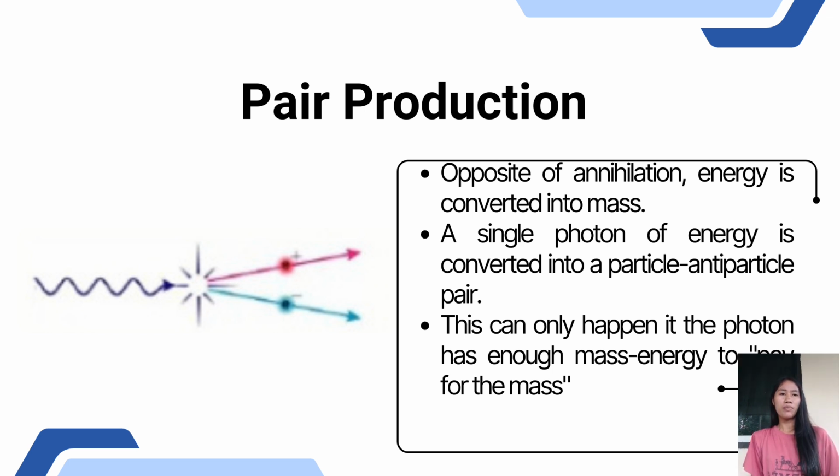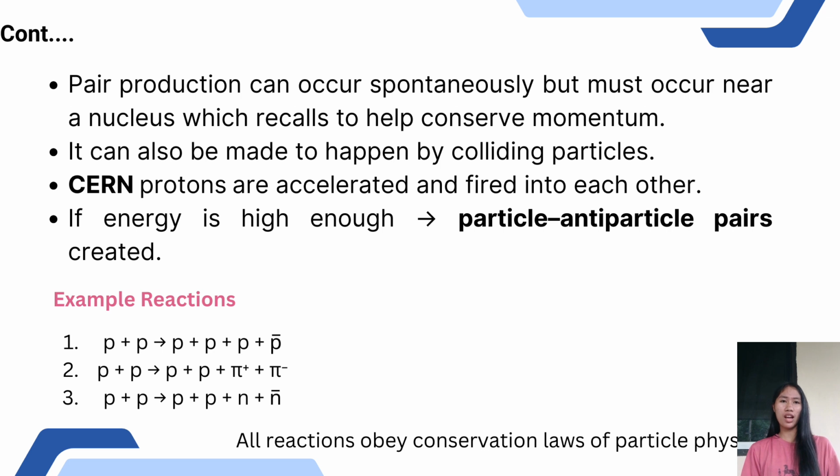In the diagram, the wavy line represents a high-energy photon. The interaction point shows where the conversion occurs near a nucleus, and the two arrows moving apart represent the particle and antiparticle created and flying off in opposite directions to conserve momentum. We have three examples of reactions.